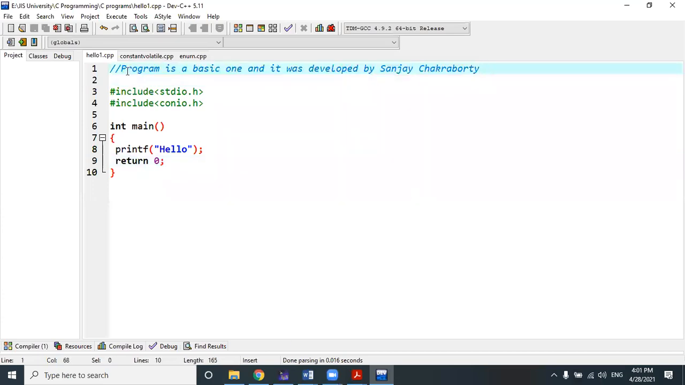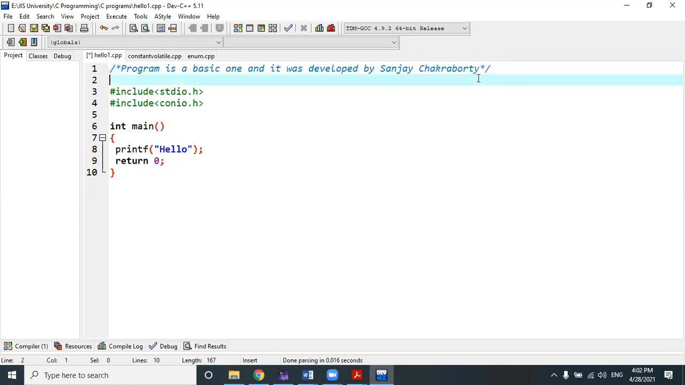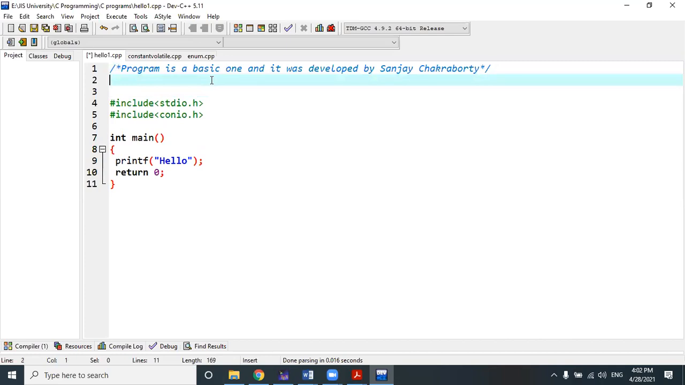So we can use double slash as a comment line, or we can use slash star and star slash as a comment line. This is also applicable. Now the thing is, what is the difference between these two? Double slash is used to make a comment on only a single line. If there are multiple comment lines, suppose there is another comment line.